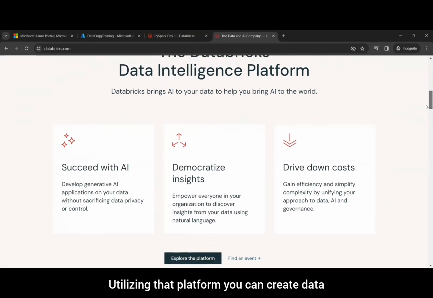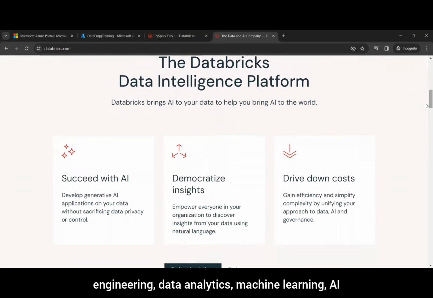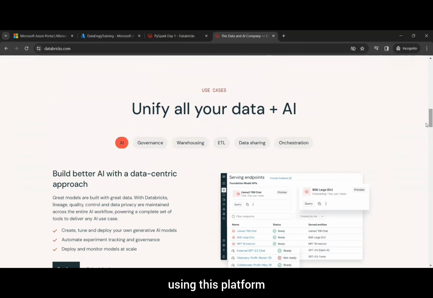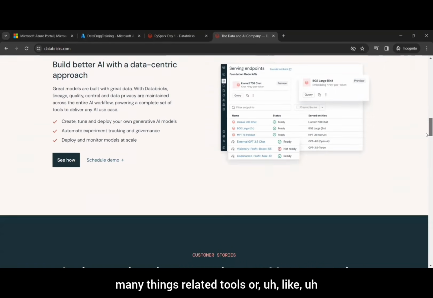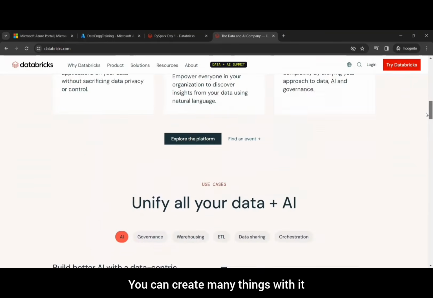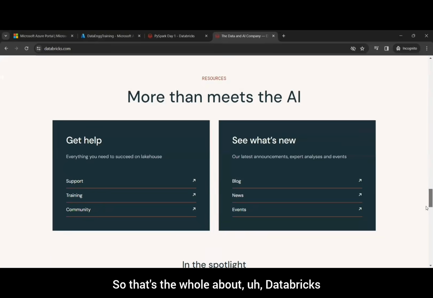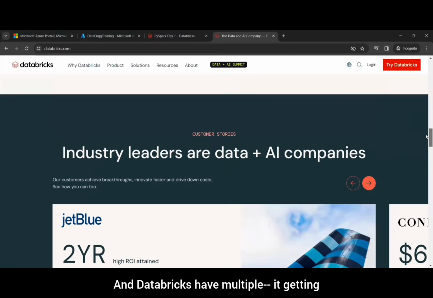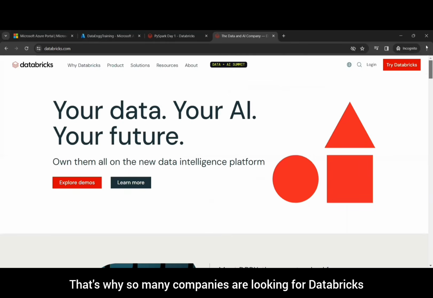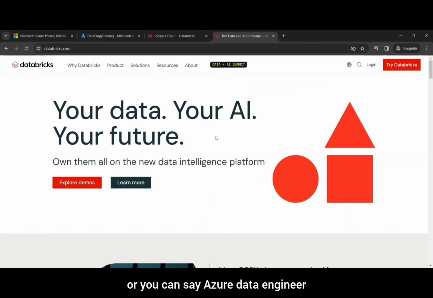Utilizing that platform, you can create data engineering, data analytics, machine learning, AI, data warehousing, and many things, related tools or jobs or AI models. That's the whole about Databricks. It is getting utilized in multiple companies. That's why so many companies are looking for Databricks, or you can say Azure Data Engineers.